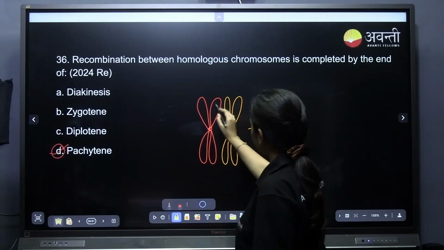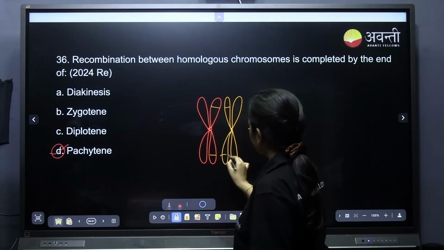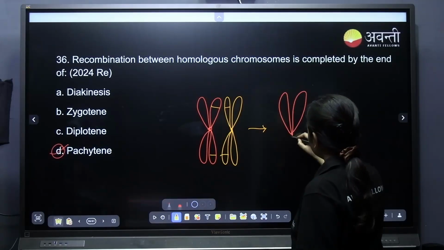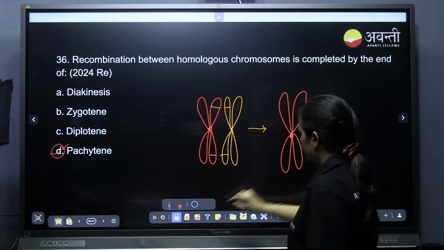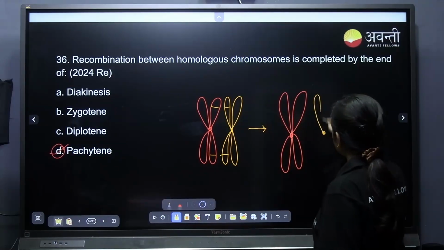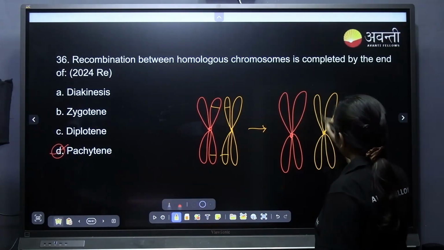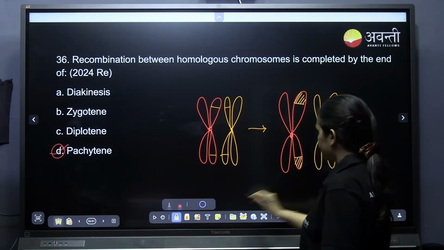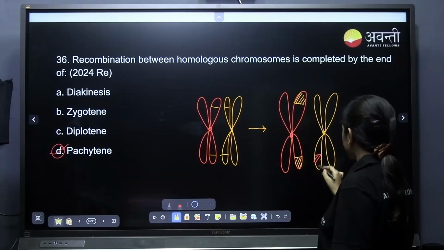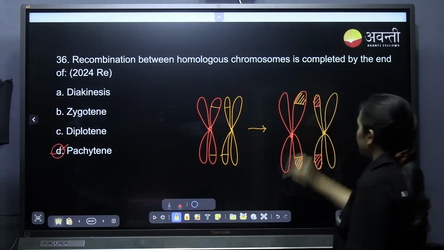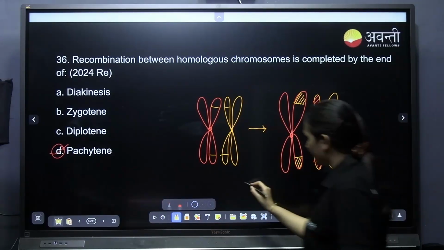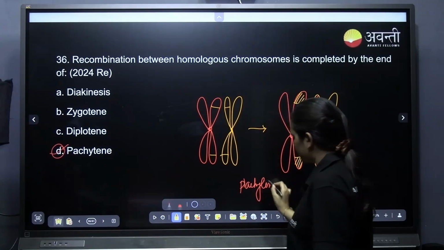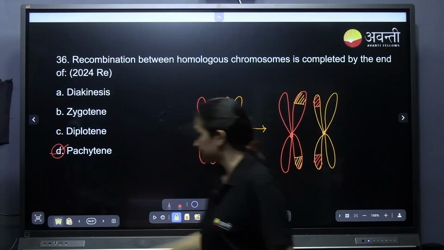When the recombination takes place in this particular part, how will it become? This part has become the recombination. So this takes place in pachytene stage.